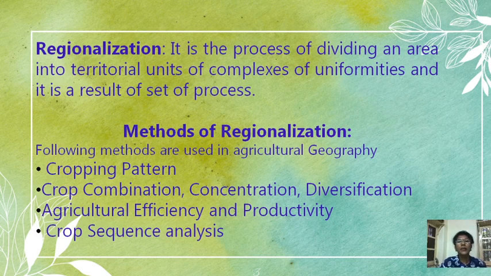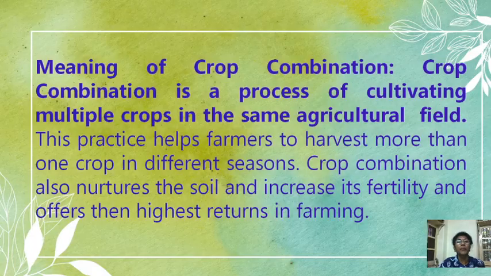Now there are some methods of regionalization, and these methods are used in agricultural geography: cropping patterns, crop combinations, crop concentrations and crop diversification. With the help of these different methods, we can immediately recognize which crop is concentrated in a particular area or which crops have different combinations. We can recognize agricultural efficiency and productivity and crop sequence analysis.